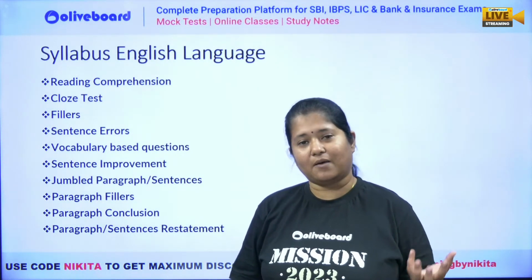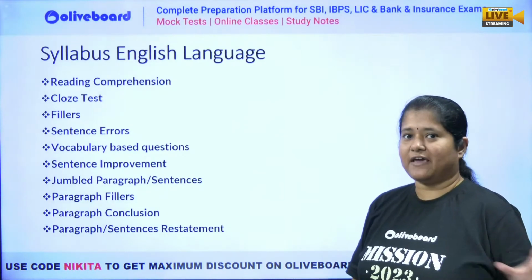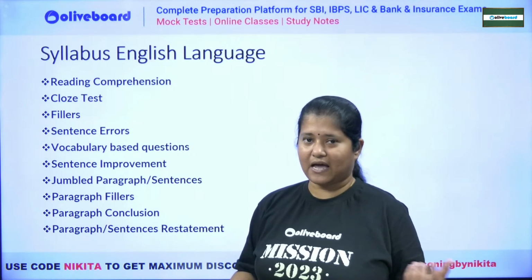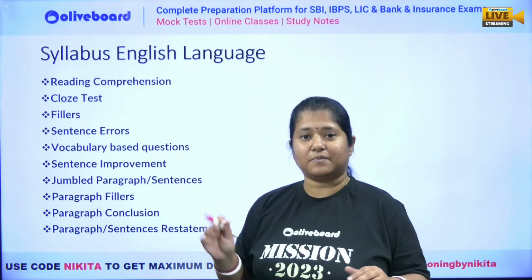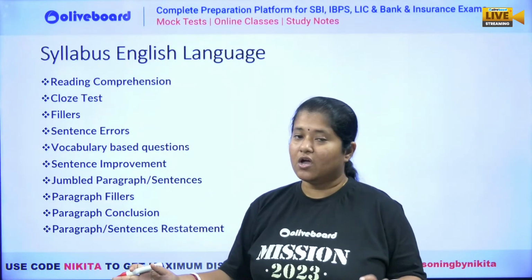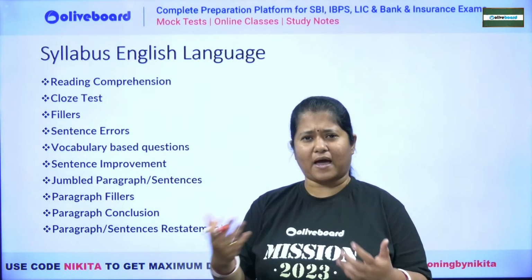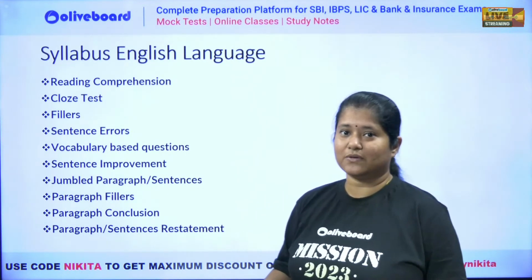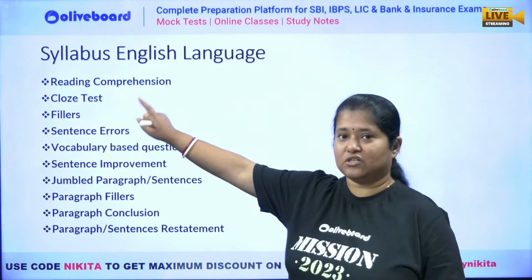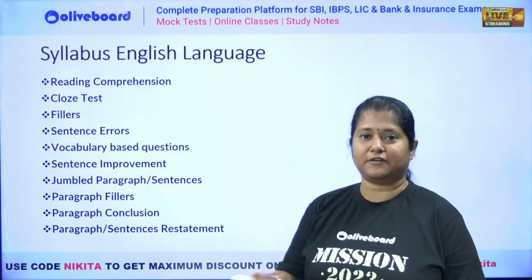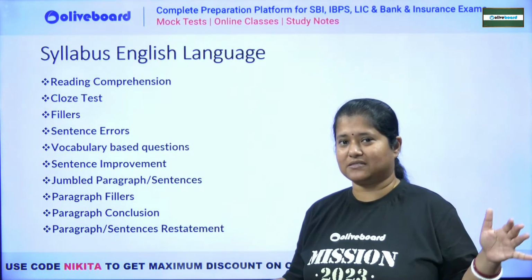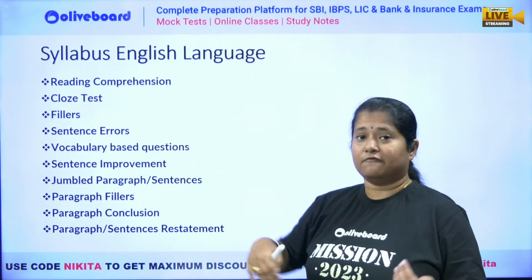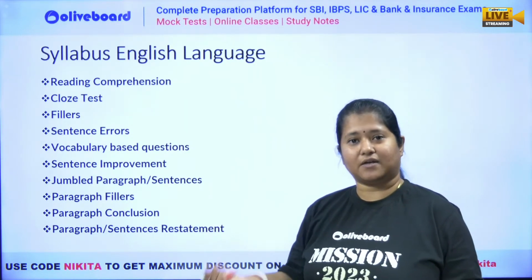Now if we talk about English, nothing that is very tricky in here. You can see we will be having RC, like what comes in your bank exams, RC will be there. Now this RC can be story based, it can be related to agriculture, it can be related to banking, it can be related to anything that is recent in news, right? Anything can come. So reading comprehension, closed test means you have filler type of questions. Meaning there is a passage with different blanks which you will be getting. So closed test, fillers again can be single blank, can be double blanks.